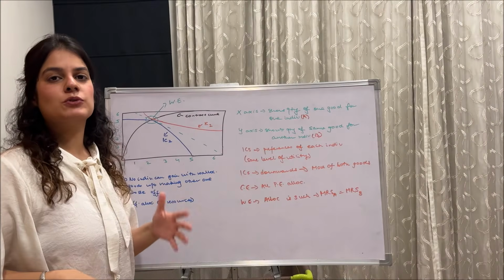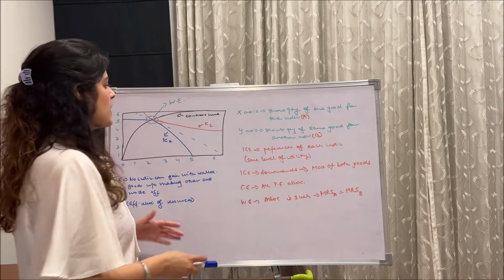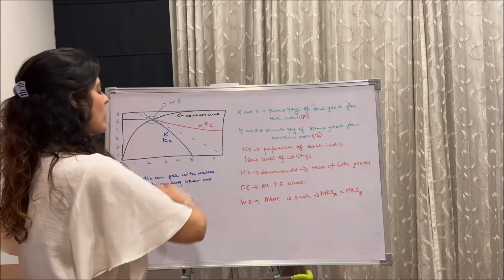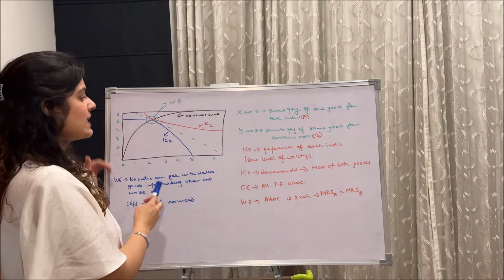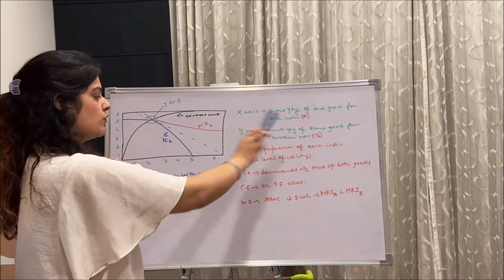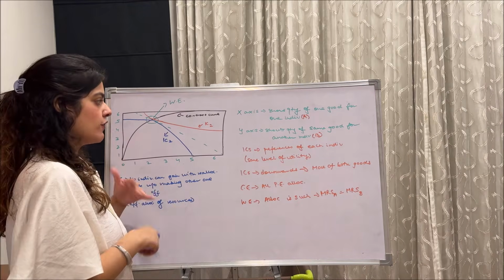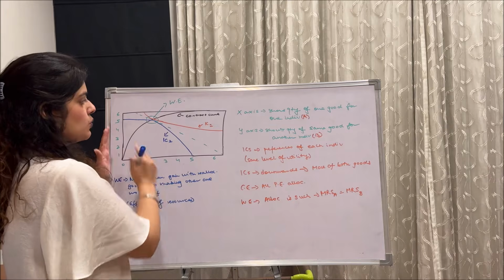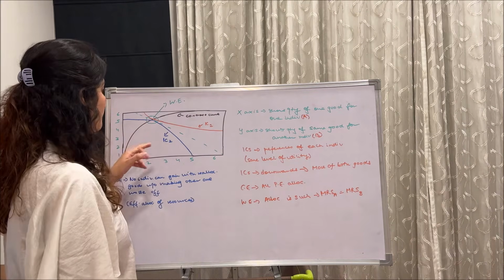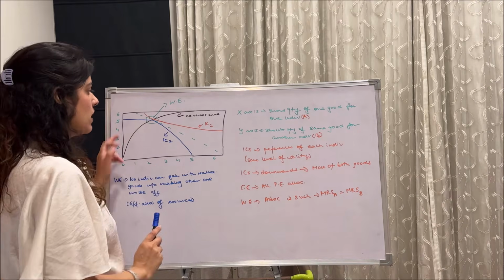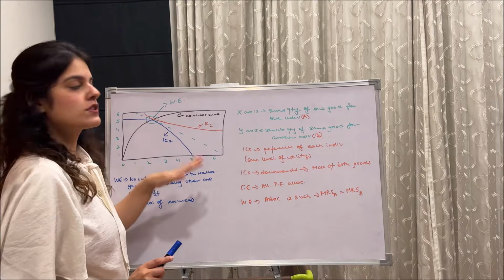So lastly we come to this diagram guys, make sure you're following me as I explain. On the x-axis we show the quantity of one good for one individual, maybe individual A, and on the y-axis we show the quantity of the same good for another individual B. So let the good be same, the individuals are different. Here we see in this Edgeworth box diagram, that's why it's in the box, the name itself says, we have the black contract curve, and red IC1, and blue we have the indifference curve for the